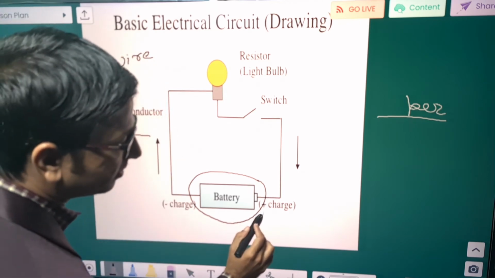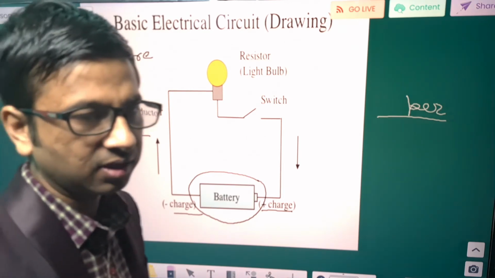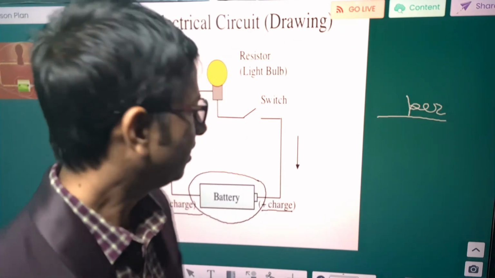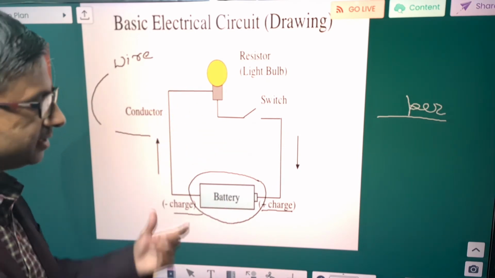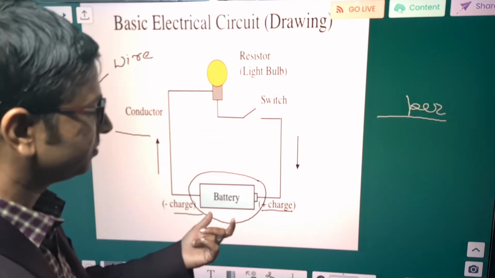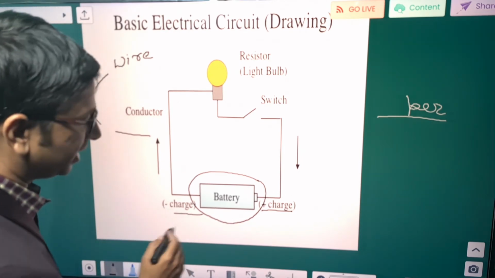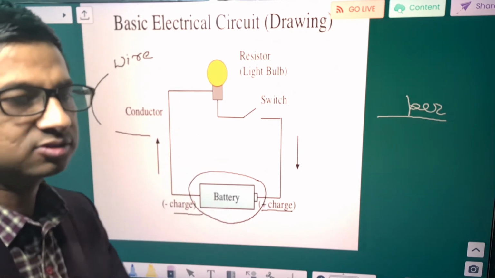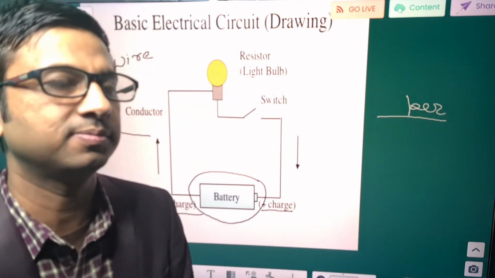This is the positive terminal of the battery and this is the negative terminal of the battery. If this battery is connected through a wire, as we connect this battery through a wire, there is a potential difference and electrons start moving from the negative terminal to the positive terminal. Next question also is, sir, why did electrons start moving from the negative terminal to the positive terminal?